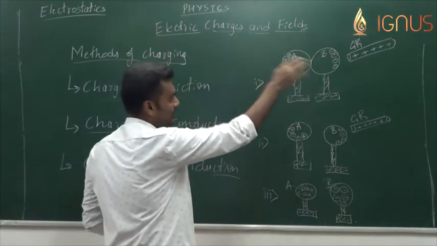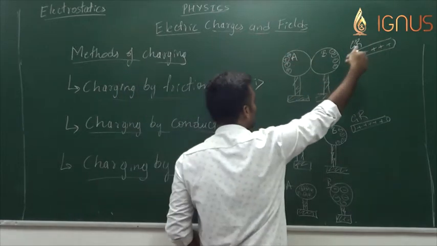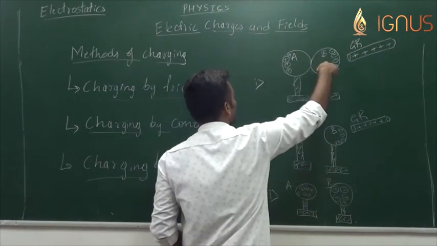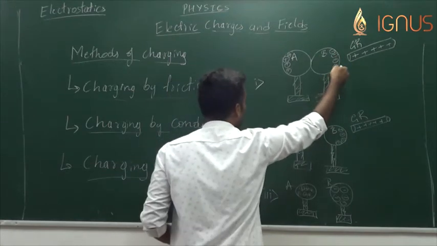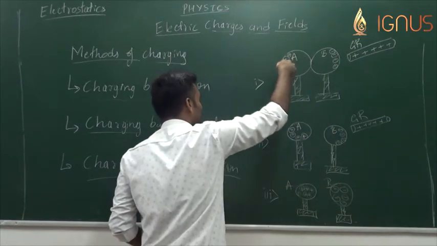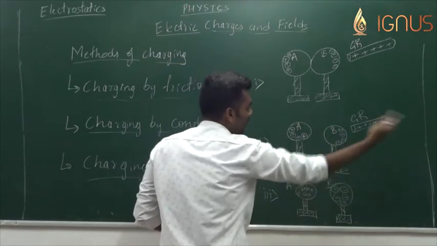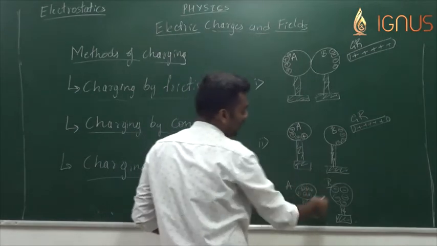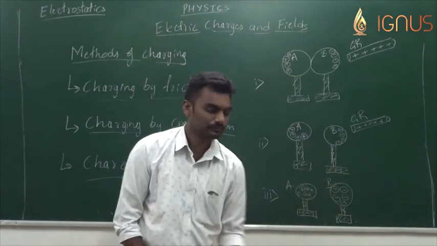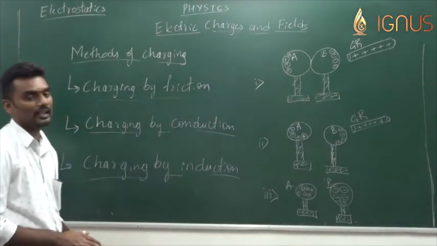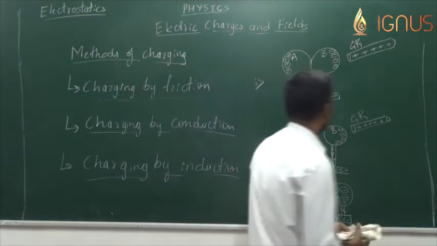First, two uncharged metal spheres are brought in contact, and a charged glass rod or a plastic rod is brought closer to one of the metal spheres. Now assume that B is the one closer to the glass rod, so B will acquire negative charge on this end, and A will acquire positive charge on this end. Now, keeping the glass rod in its position, separate the spheres A and B. Now remove the glass rod, and we have two spheres A and B charged with different kinds of charge, positive and negative. So these are the three different methods of charging a body: friction, conduction and induction.